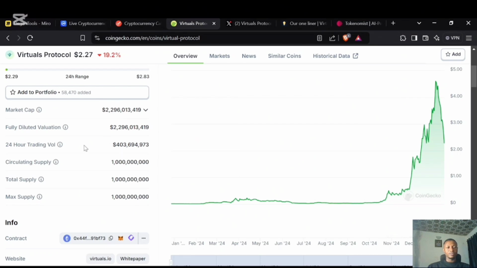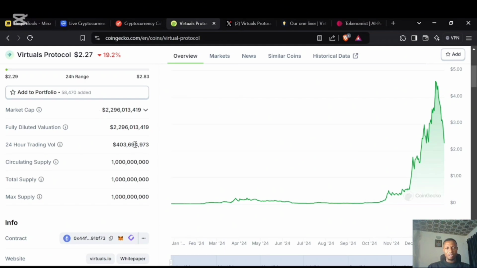It's good if the volume is even high. If this is $1 billion, that's good. If this is $800 million, that's good. If this is $300 million, that's still fine. If this is $900 million, that's still fine for the volume within 24 hours. But if this volume is like $5,000 and the market cap is 2 billion, it doesn't make any sense.